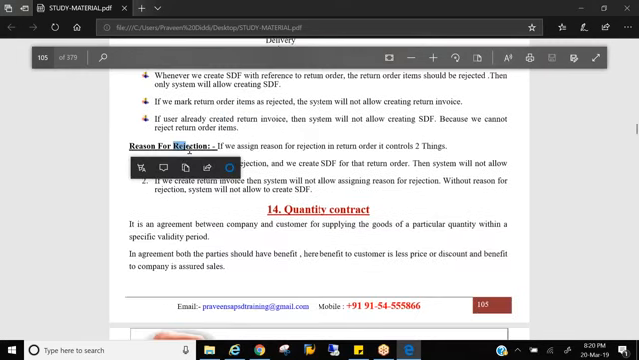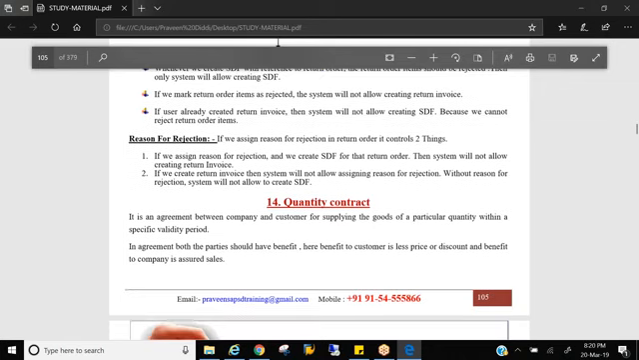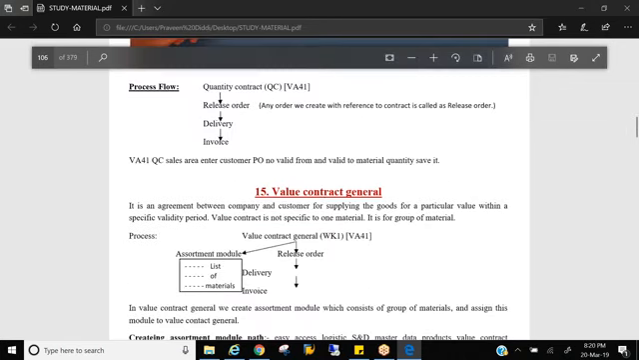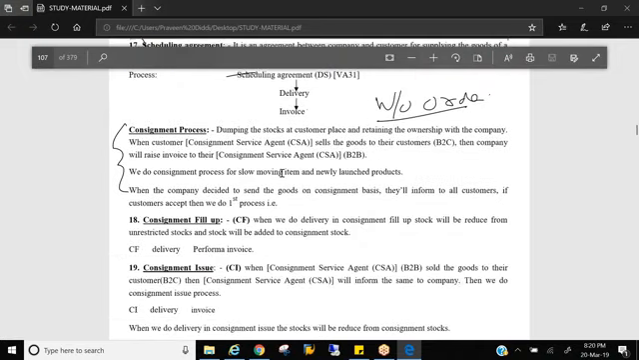You should also mention the reason for rejection, why you are doing this return: poor quality, damaged stock, price mismatch. There will be a list of options. If you want any new option added to the list, we can add that. The reason for rejection is mandatory. The next are quantity contract and quality value contract. We already discussed this, so I'm skipping it. Also scheduling agreement. These are all the processes.